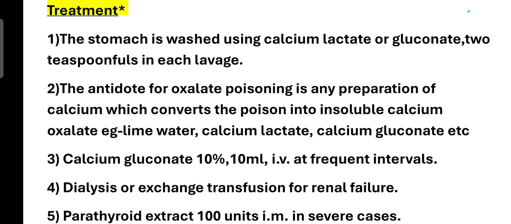And the treatment is, first we will wash the stomach using calcium lactate or gluconate. And there is an antidote for this oxalate poisoning, that is, any preparation of calcium we can use as the antidote. These calcium preparations convert the poison into insoluble calcium oxalate. Examples: lime water, calcium lactate, and calcium gluconate. And we will give calcium gluconate 10%, about 10 ml, intravenously at frequent intervals. And also we will do dialysis or exchange transfusion in case of renal failure.